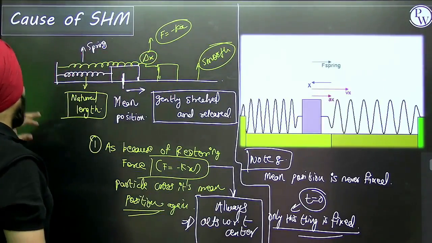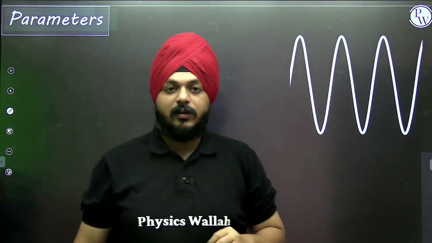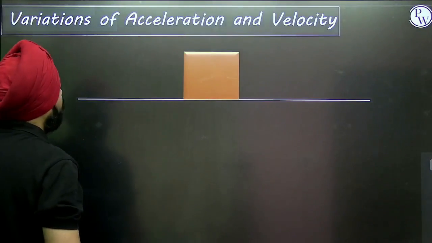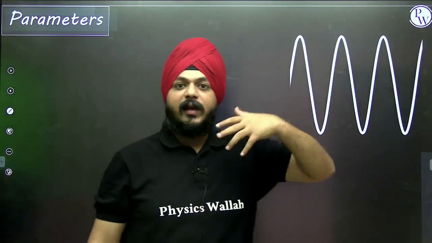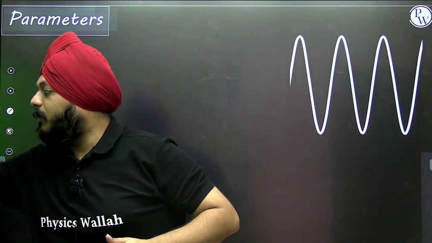Okay, so this is a cause of the SHM. Now let's move on to some of the important parameters of it. You understood now, right? Some of the important parameters, then we are going to see how, with energies, the accelerations and velocities are getting changed.